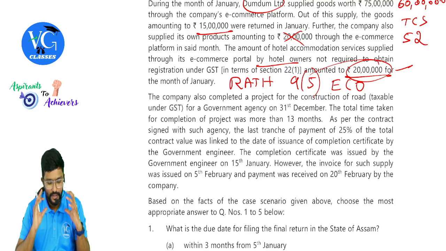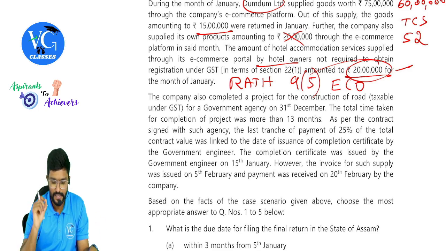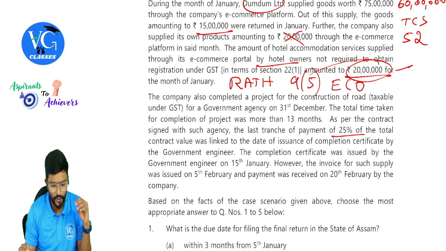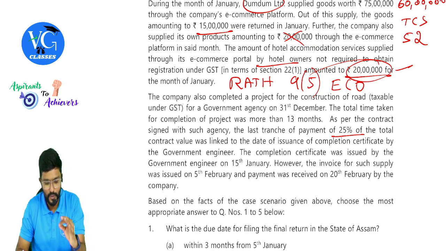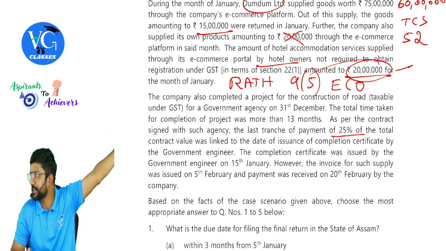Okay. The company also completed a project for the construction of road taxable under GST for government agency on 31st December. The total time taken for completion of a project was more than 13 months. Continuous supply of service. As per the contract signed with such agency, the last tranche of payment of 25% of the total contract value was linked to the date of issuance of completion certificate by the government engineer.